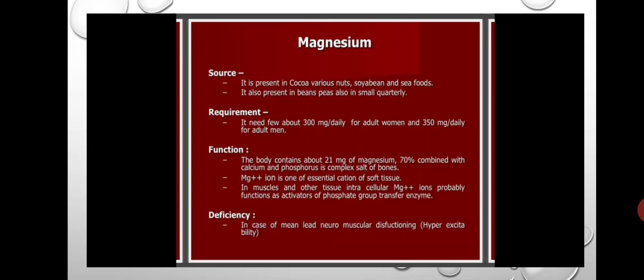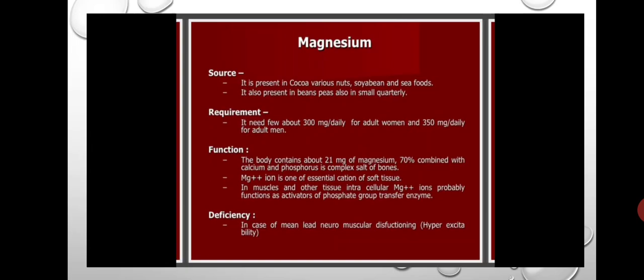Along with calcium and phosphorus, magnesium is also present in the formation of bones. The body contains about 21 mg of magnesium. That means 70% of the magnesium is combined with calcium and phosphorus and is useful in the formation of bones.